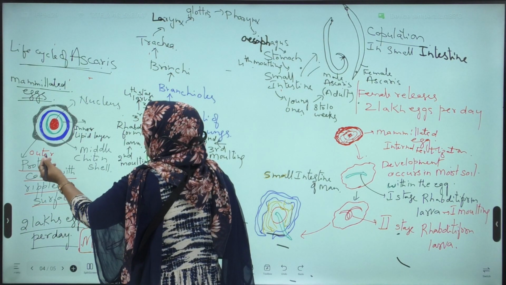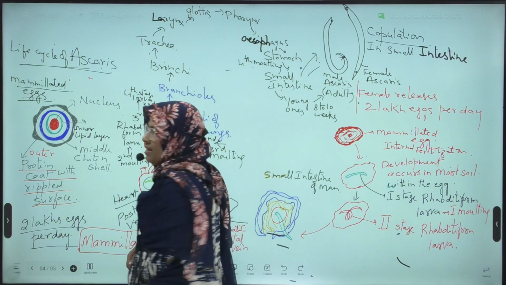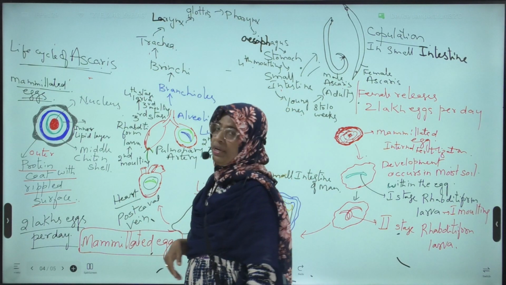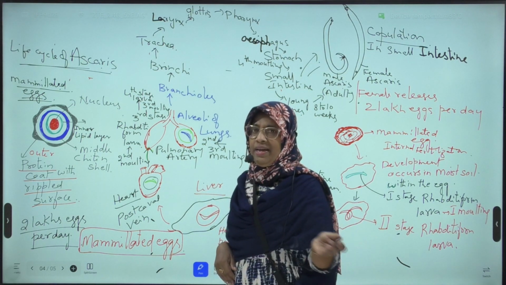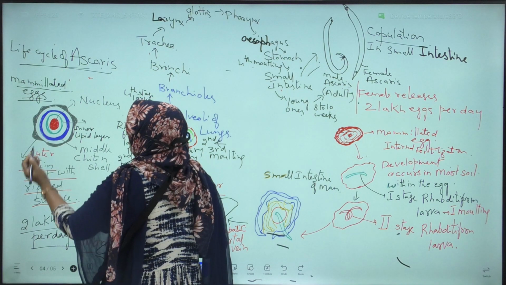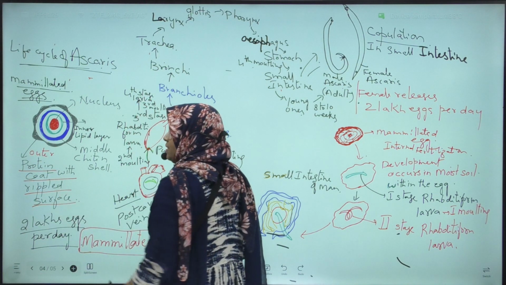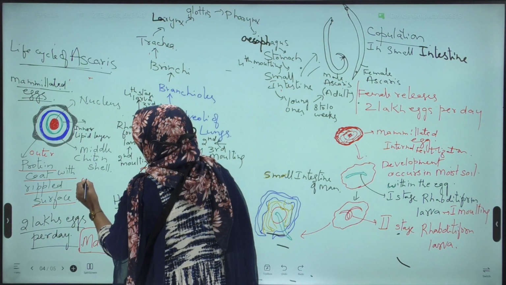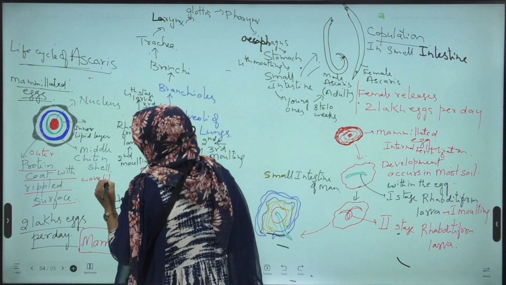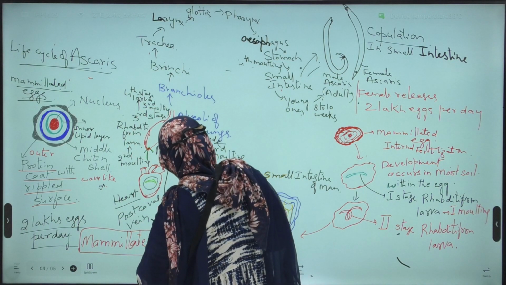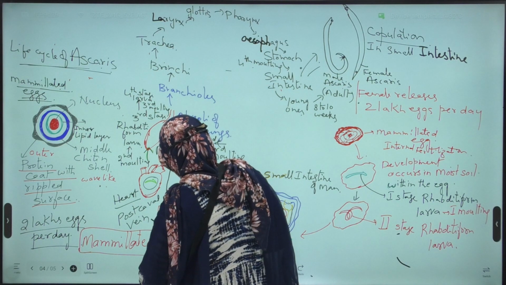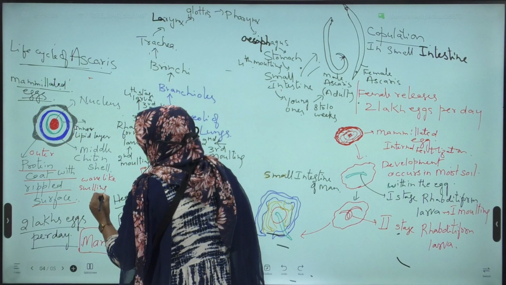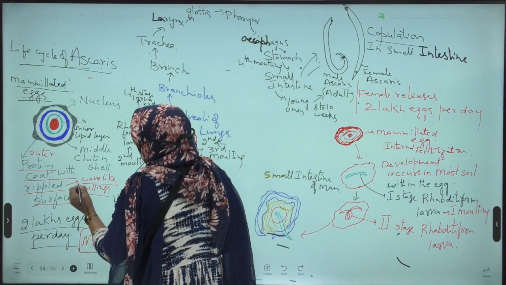Rippled surface means swollen surface: wave-like swellings are seen on the surface of the protein coat. Rippled means wave-like swellings present on the protein coat.